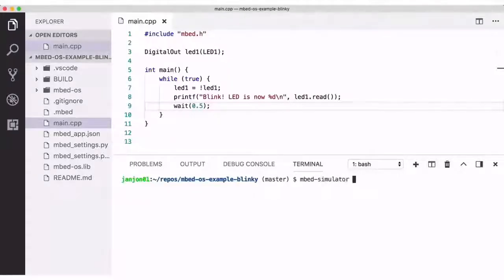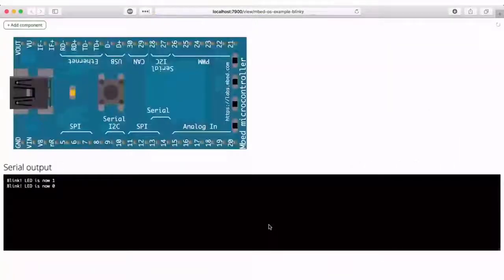So this is Mbed OS Blinky. Just literally run this. It opens a browser, and here's your project running.